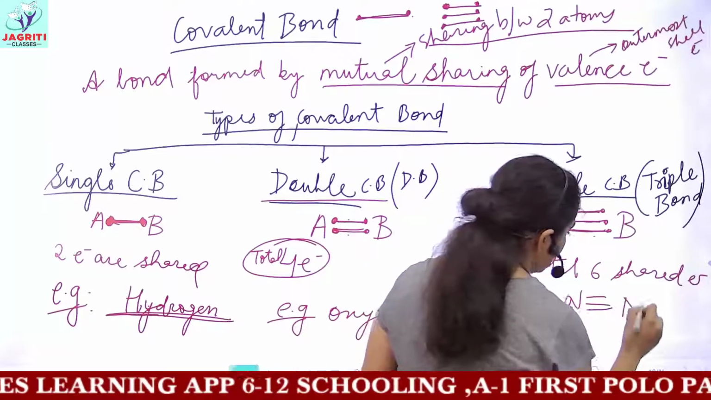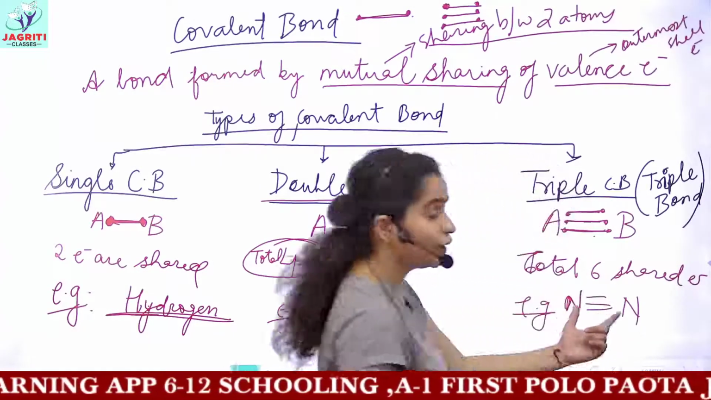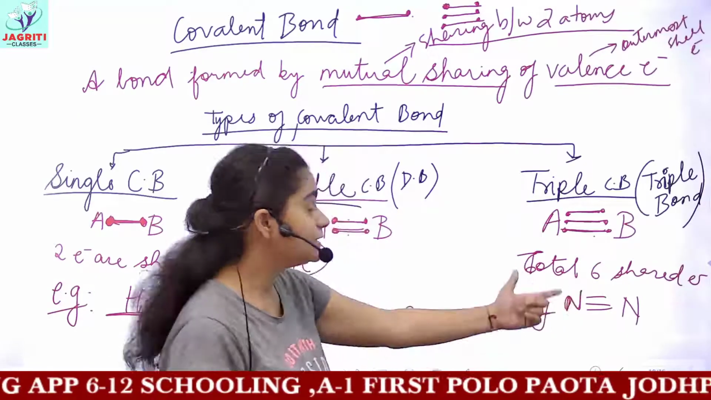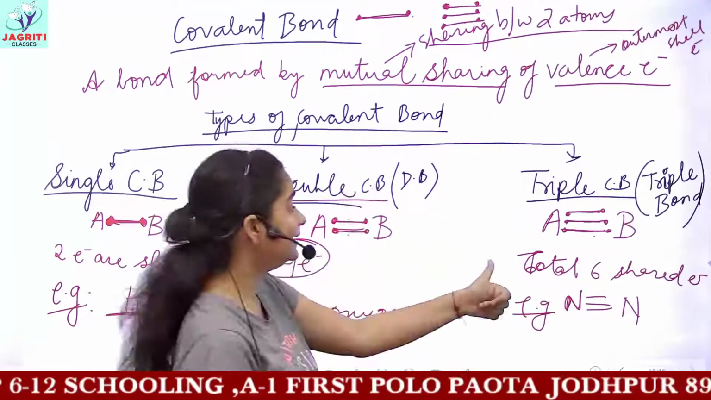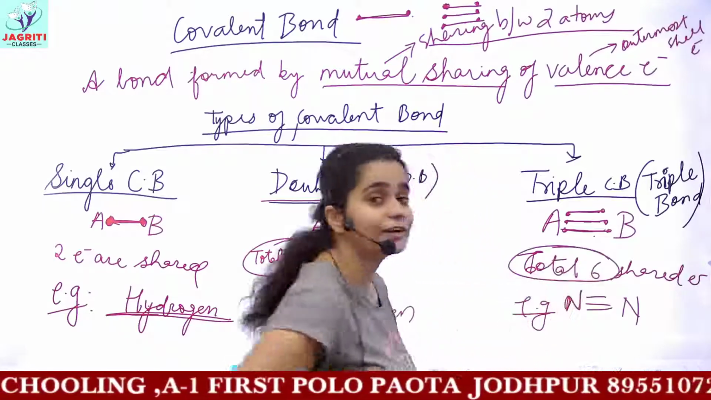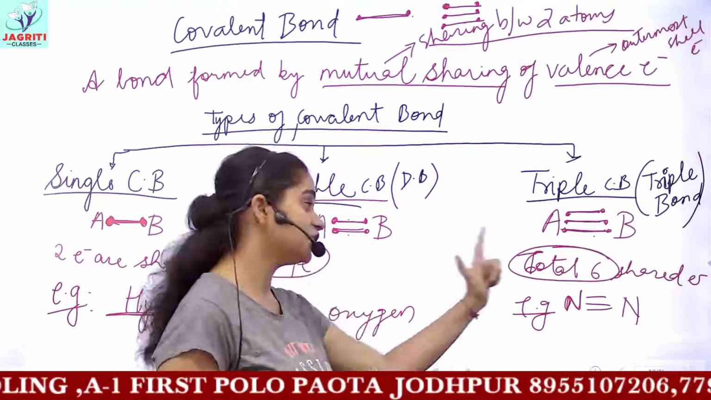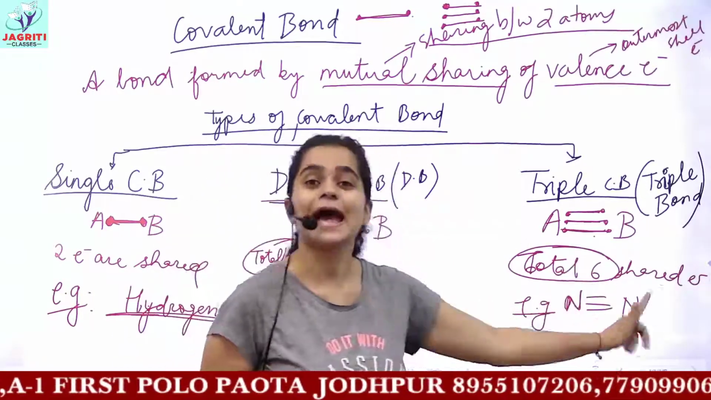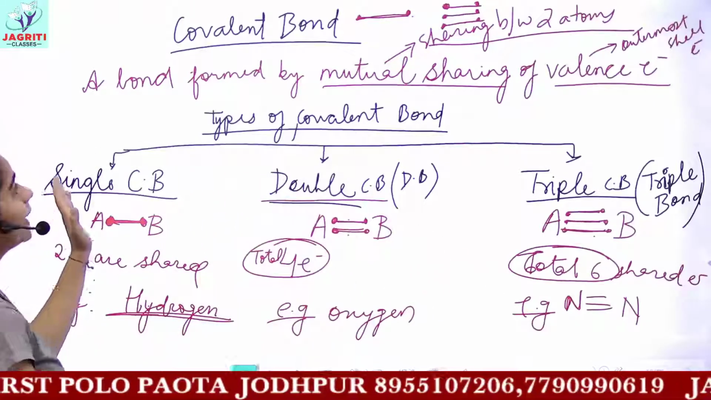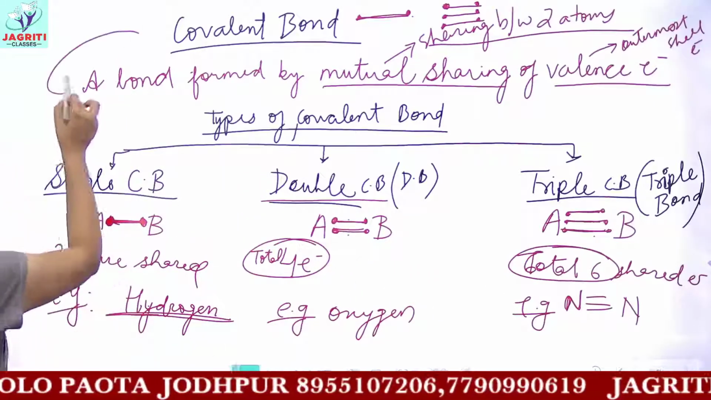That is, 2 nitrogen atoms are joined together or attached together by means of 3 covalent bonds, and in turn a total number of 6 electrons or 6 valence electrons are shared between these 2 nitrogen atoms. So this is the types of covalent bond and the definition of covalent bond.